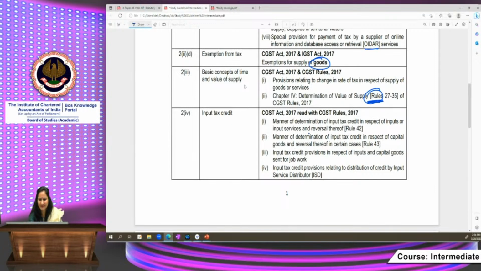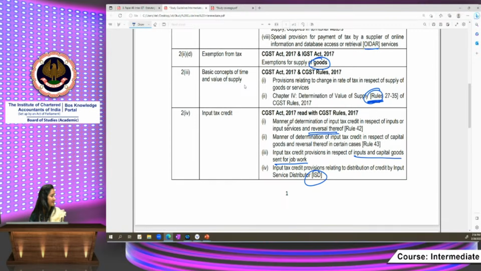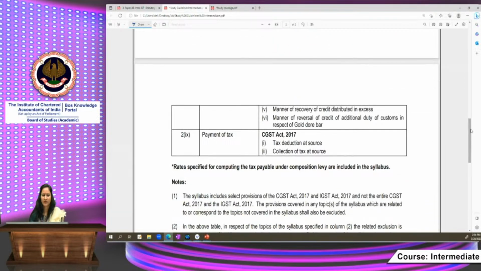So reversal rules are not covered at intermediate level. Similarly, ITC provisions in respect of inputs and capital goods for job work are not covered, and ISD, input service distributor, will be covered at final level. Manner of recovery of credit distributed in excess is excluded from the syllabus at intermediate level.